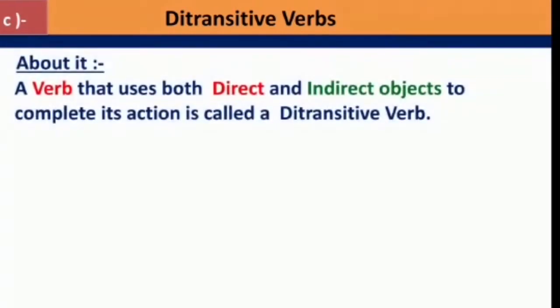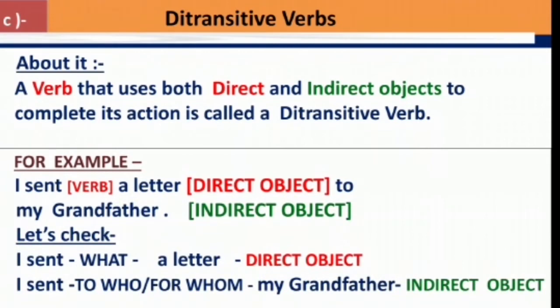Let's understand about the ditransitive verbs. A verb that uses both direct and indirect objects to complete its action is called a ditransitive verb. For example, I sent a letter to my grandfather.